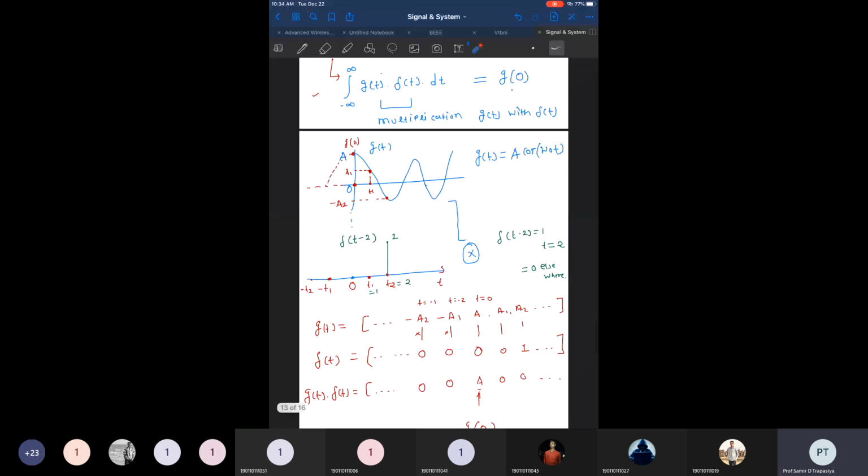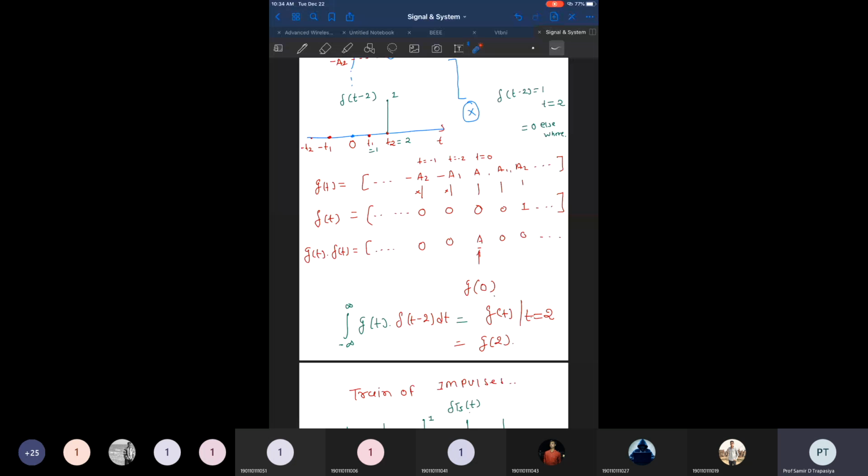Then we have also described that if any signal g of t is multiplied with delta of t, where delta of t is 0 at all other instants of time except at t is equal to 0, and at t is equal to 0 its value is 1, then after multiplication all other points have value 0 except where the impulse is present.